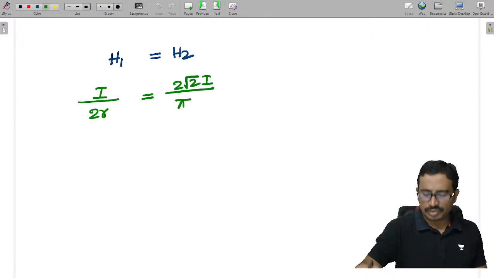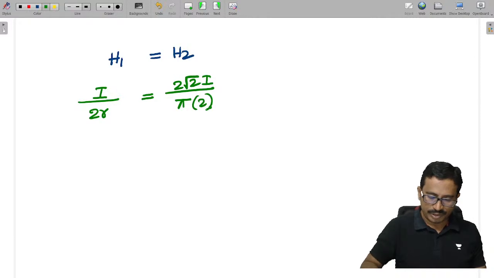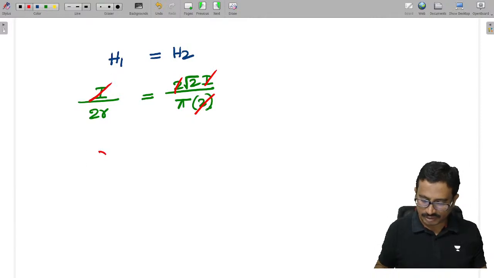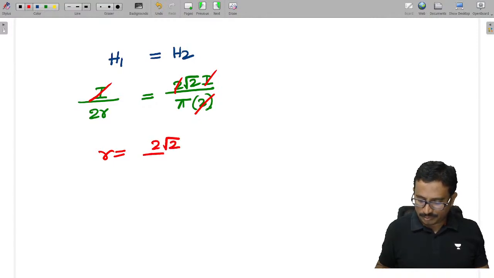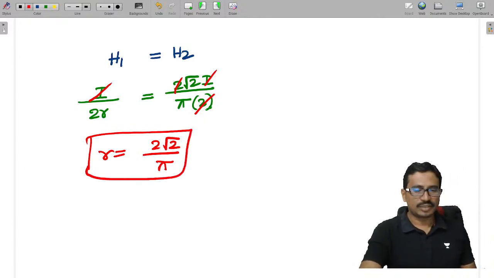The d value is given as 2. Now simplify. The 2 will get cancelled here, and I will get cancelled here. What do I get for r now? R is equal to 2 root 2 by pi. Check this, all of you. This is my r.